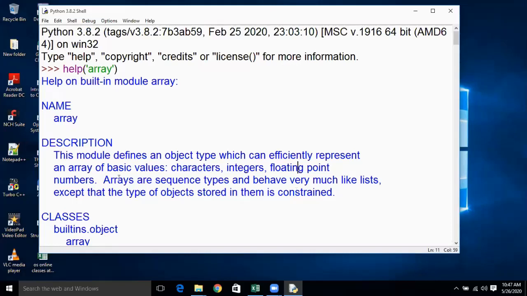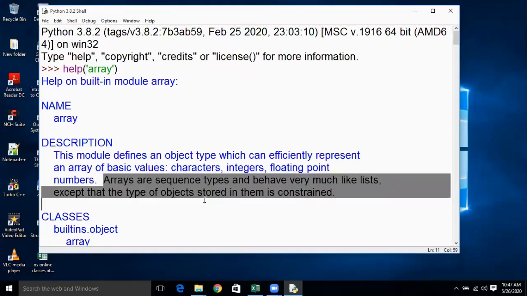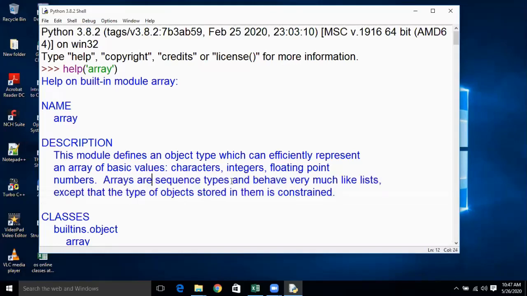That is what is represented here in this second paragraph. Arrays are sequence types and behave very much like lists, except that the type of the object stored in them is constrained. So everything in Python is treated as an object. Each and every index value that is stored in an array or in a list is treated like an object, and the object type is important in an array.